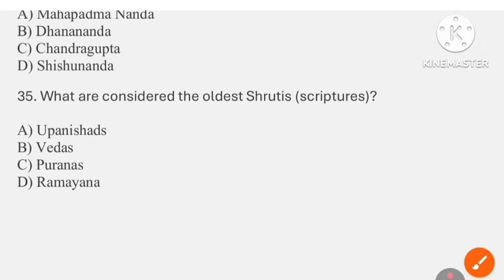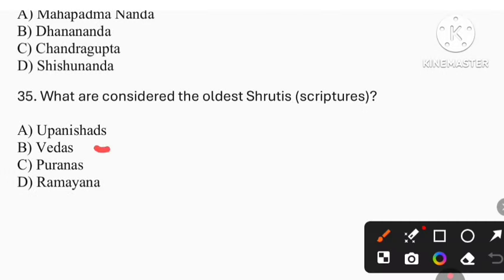And the last question is, what are considered the oldest Shrutis, that is scriptures? So the answer is option B, that is Vedas.